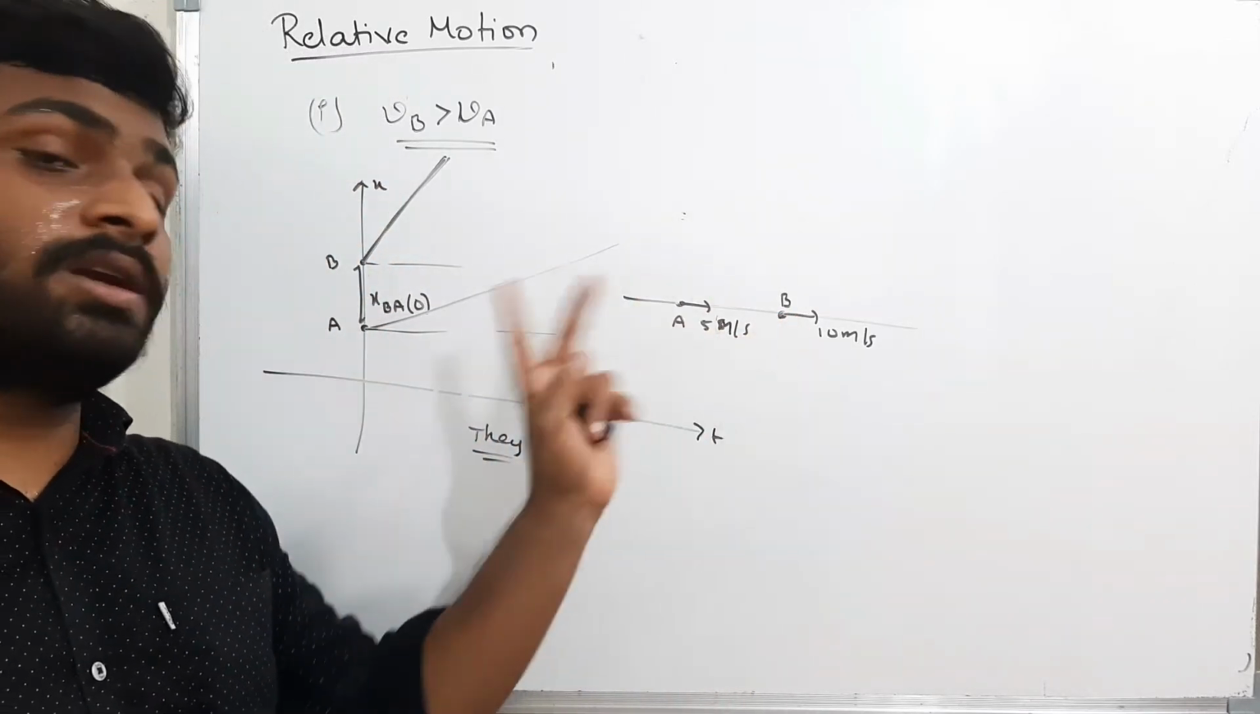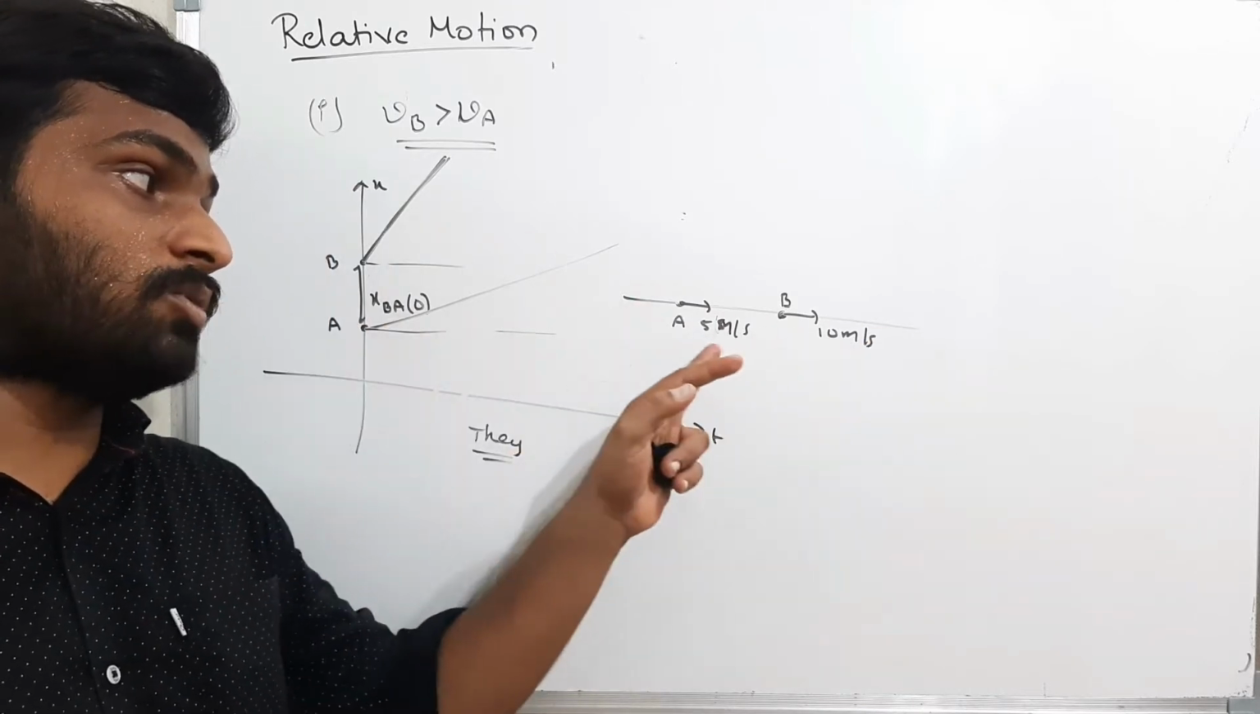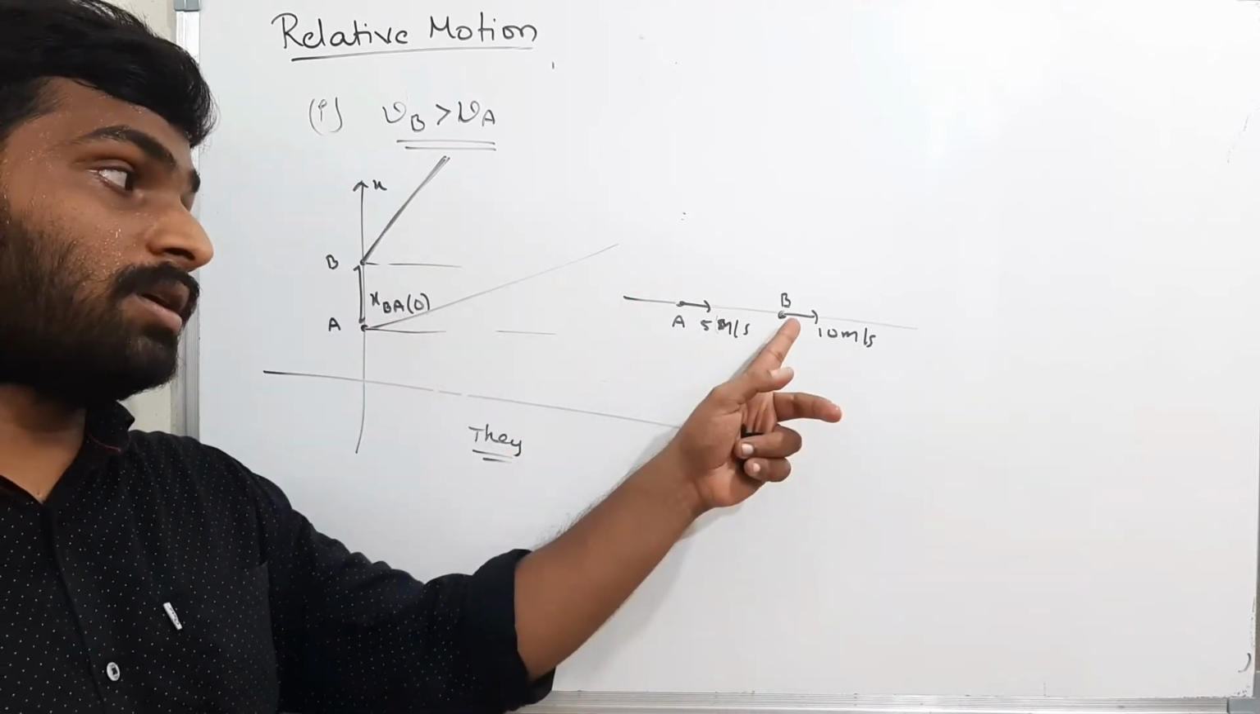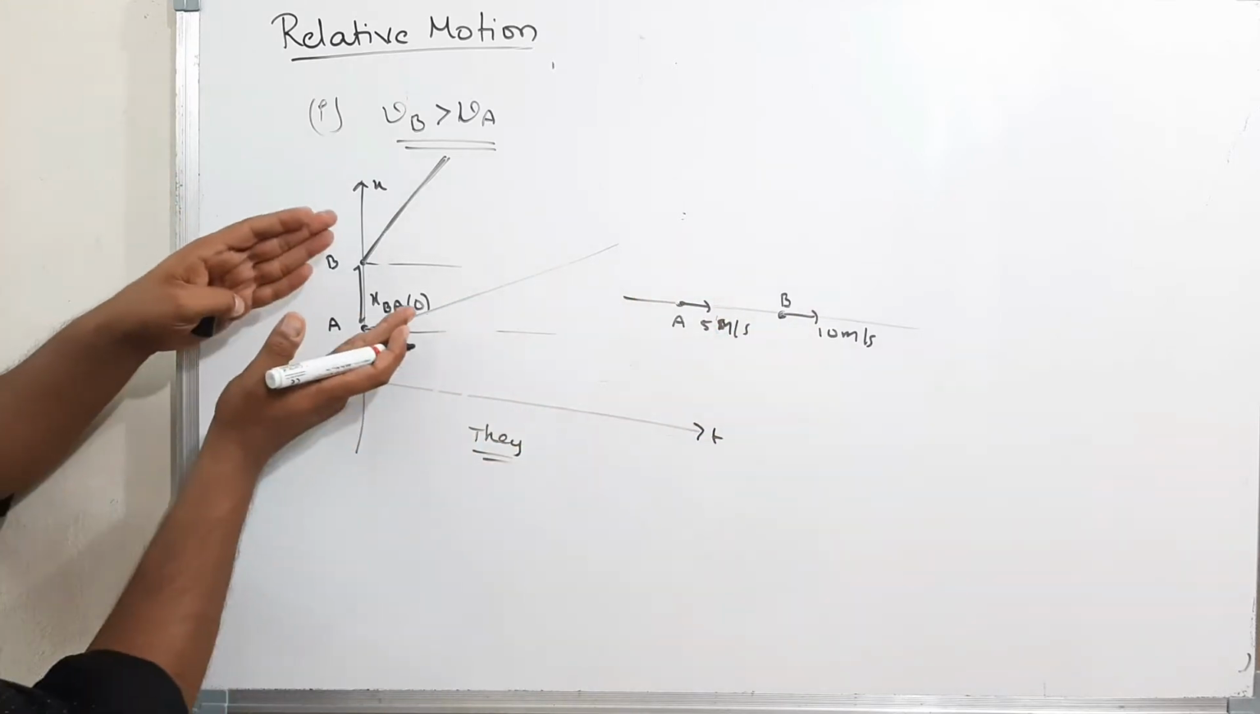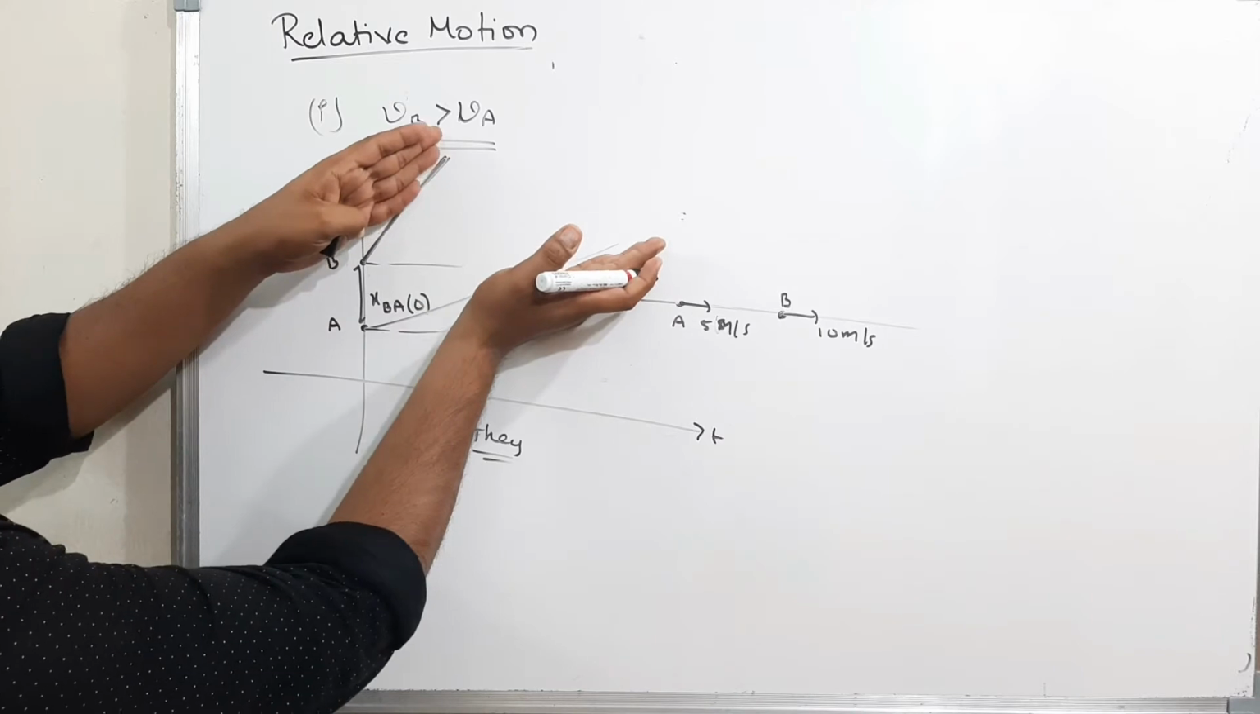They won't meet at any time because B is moving with 10 meters per second, A is moving with 5 meters per second, and B is already ahead of A. Therefore, this graph is representing that they won't meet at any time.